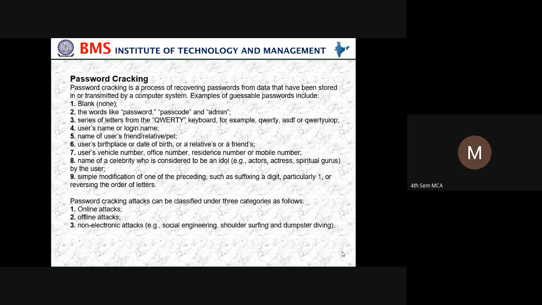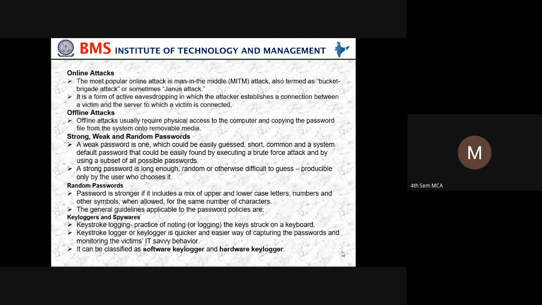Password cracking attacks can be classified under three categories as follows: online attack, offline attack, and non-electronic attacks, for example social engineering, shoulder surfing, and dumpster diving. How will the online attack be done? The most popular online attack is the man in the middle attack, also termed the bucket brigade attack or sometimes Janus attack. It is a form of active eavesdropping in which the attacker establishes a connection between a victim and the server to which the victim is connected.